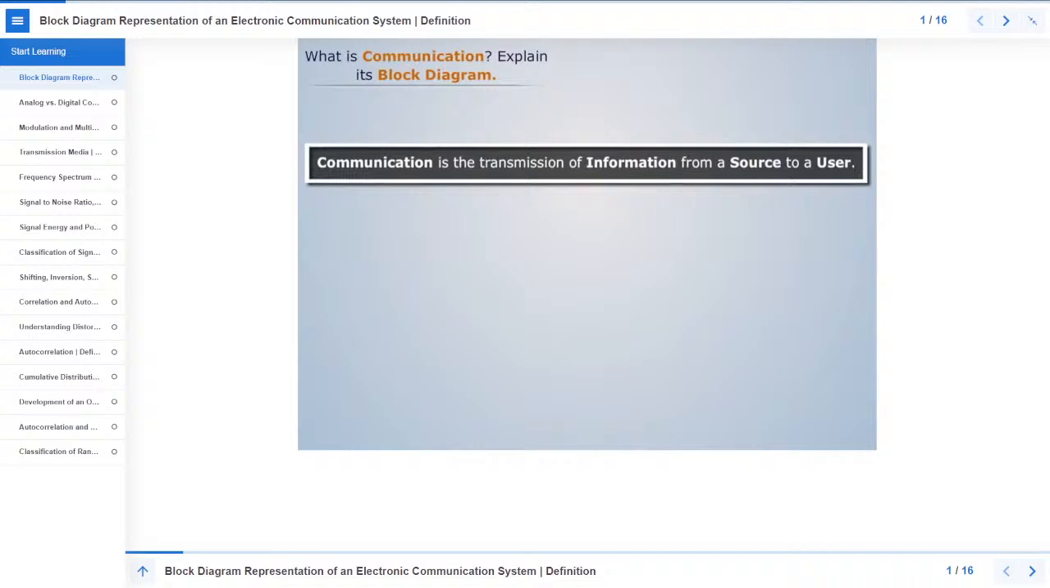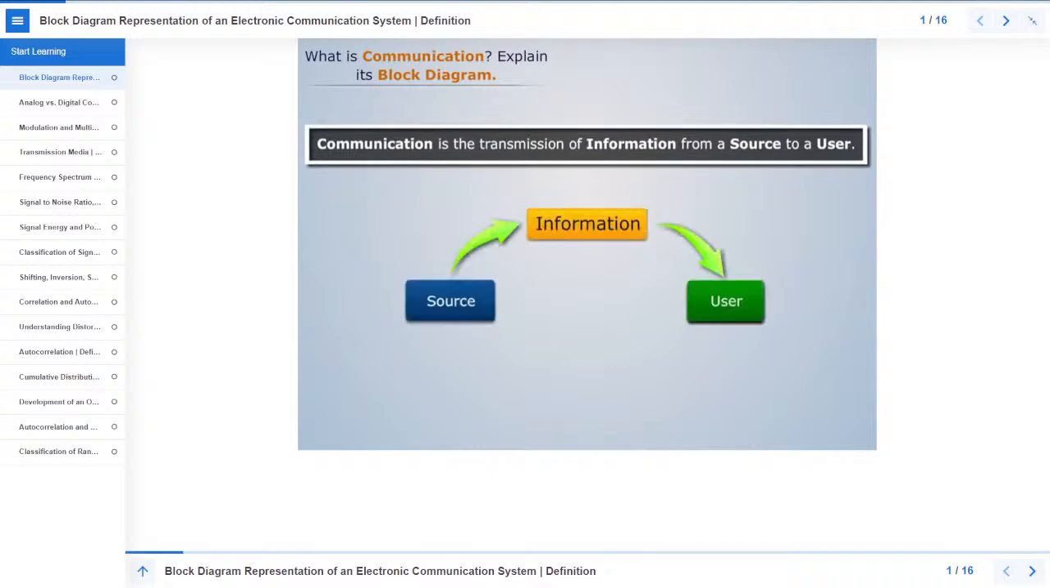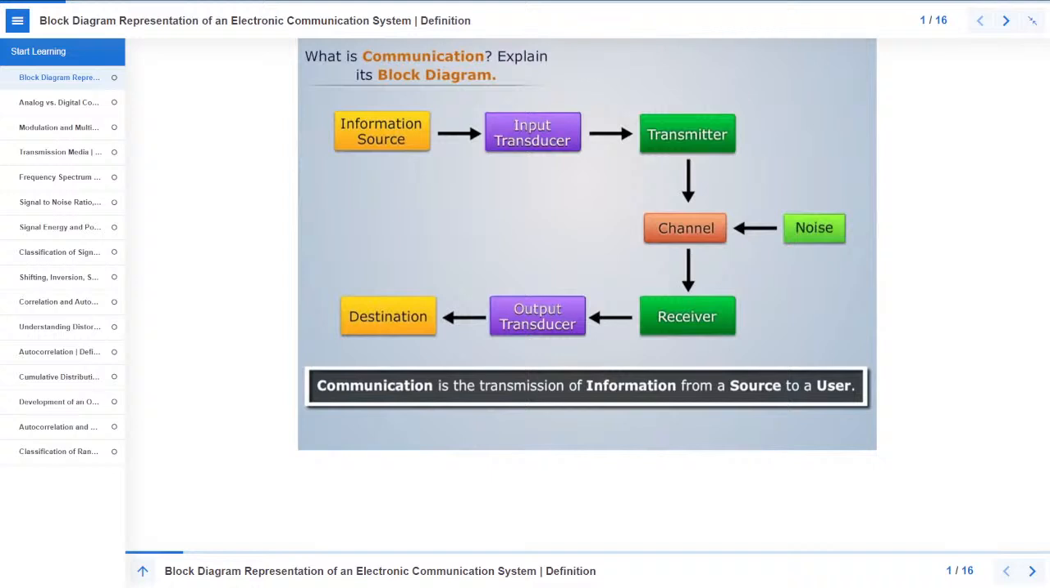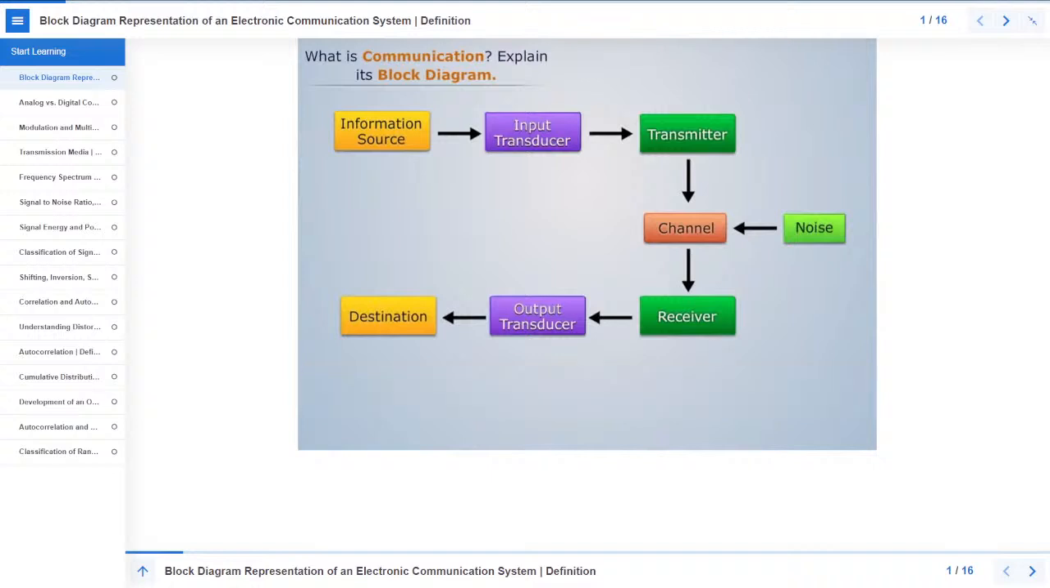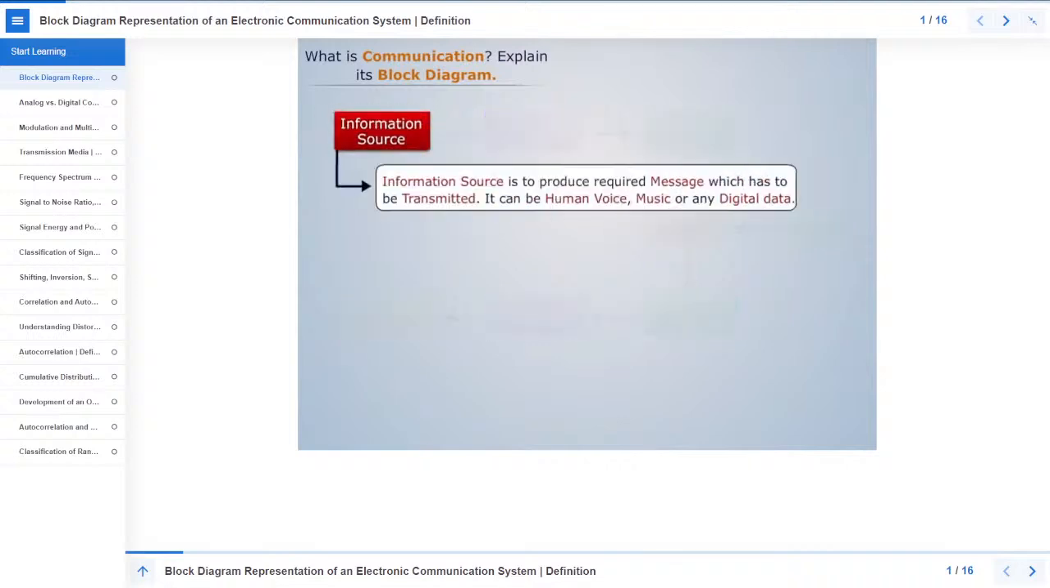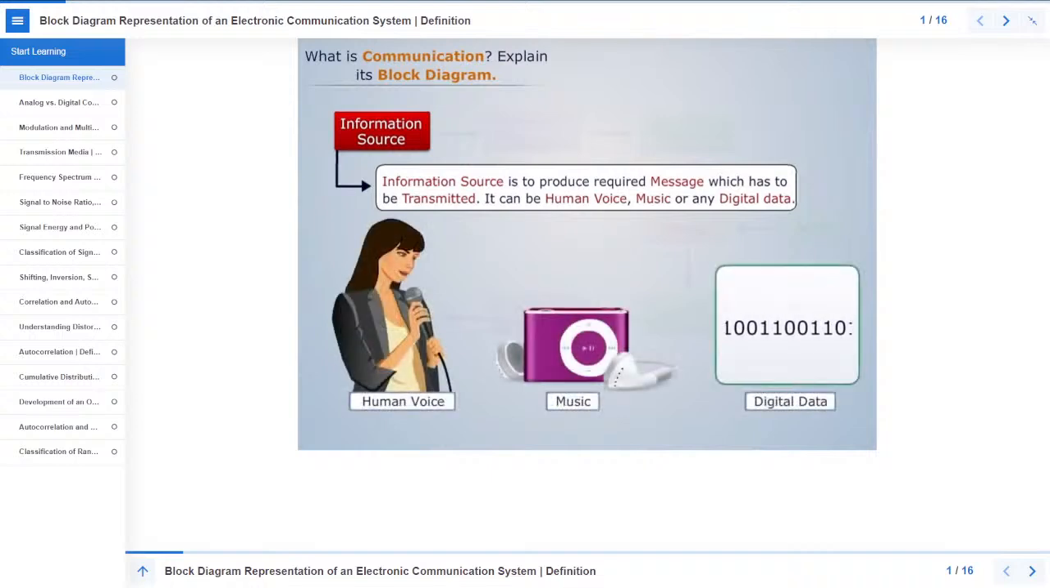Communication is the transmission of information from a source to a user. This definition suggests a certain block diagram configuration for a communication system. Now we'll examine the block diagram further. Information source is to produce required message which has to be transmitted. It can be human voice, music, or any digital data.